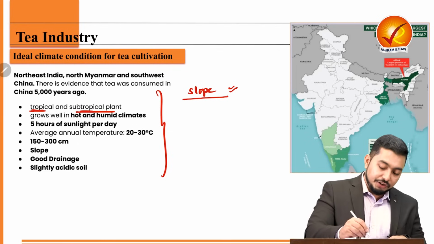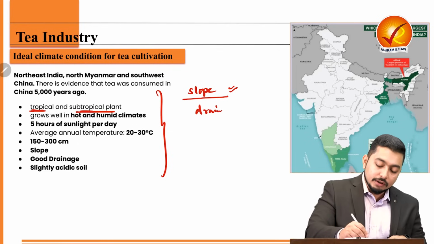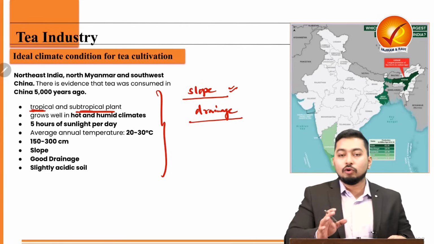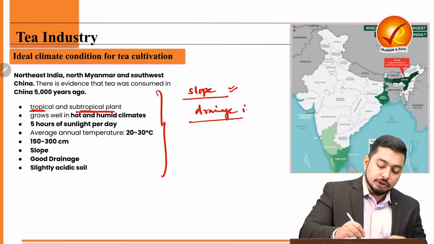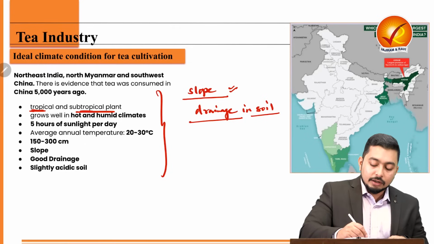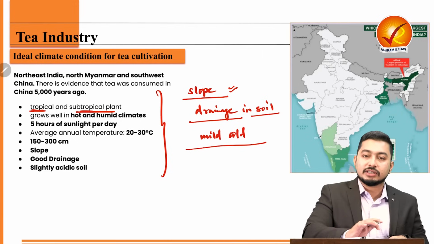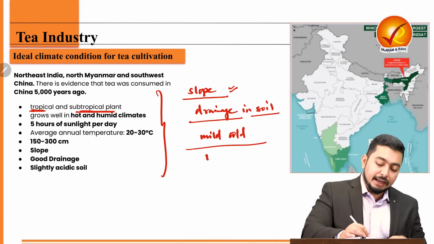Slope is beneficial. Then good drainage. Water should not clog, water should not stop, it should flow properly. So good drainage in soil. Then mild cold conditions can be sustained, but extreme cold conditions cannot be sustained. But it requires good moisture.